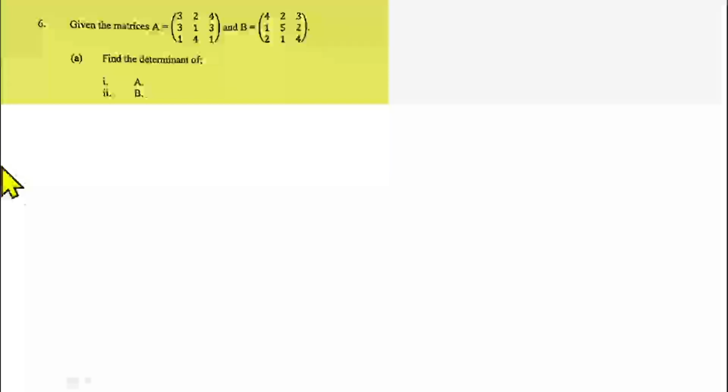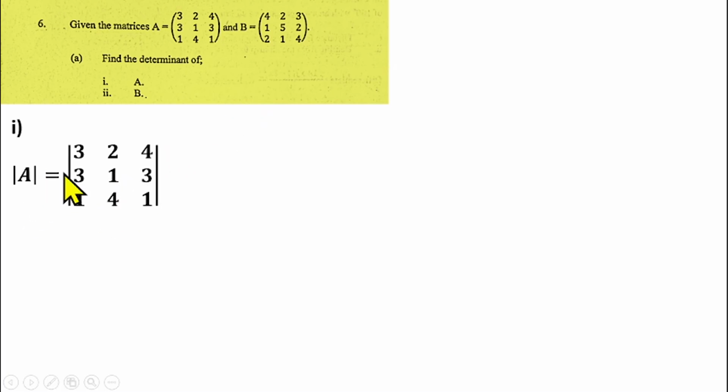Question number 6 is on matrices. You are given that matrix A and matrix B are these, which are 3 by 3 matrices each. You are to find the determinant of A and the determinant of B. To find the first one, determinant of A, we are going to use the first row with their positional signs. So you are going to use the first row of this matrix, which is 3, 2, 4, and their positional signs. The positional sign of 3 is plus, this is minus, this is plus.